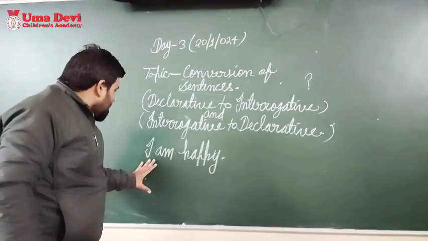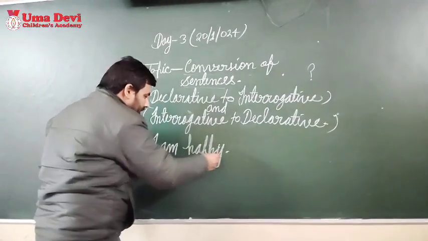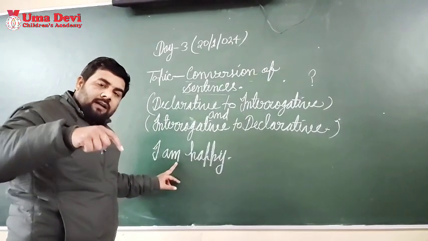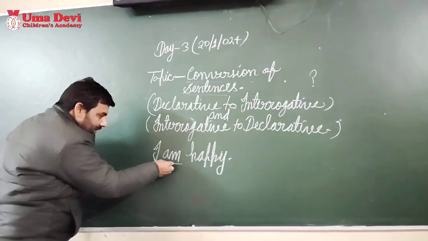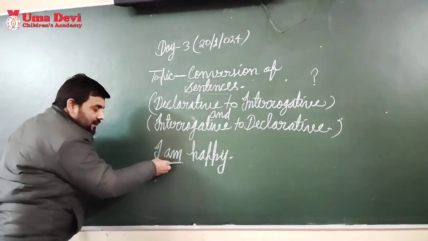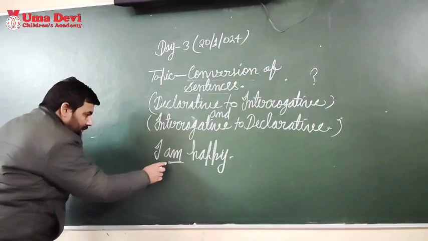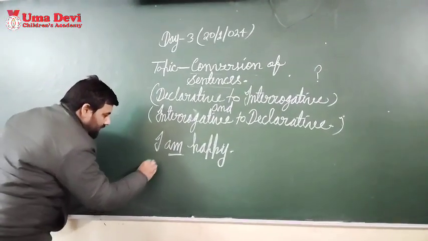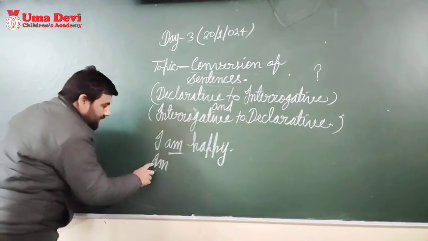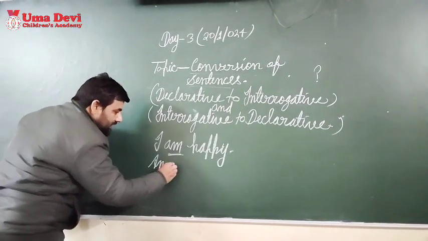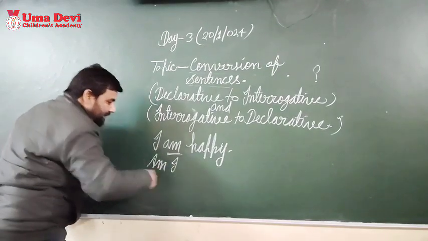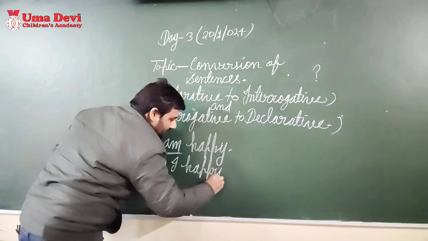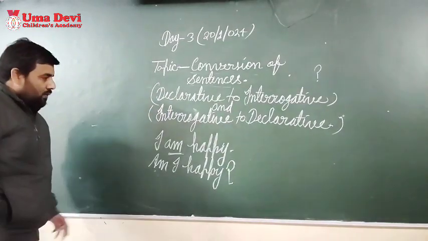And when you change it to interrogative, first of all you have to find out the helping verb. The helping verb in this sentence is am. So when changing from declarative to interrogative, you have to write the helping verb first, and after the helping verb you have to write the subject, I, and after that the rest of the sentence, and in the end you have to use a question mark.